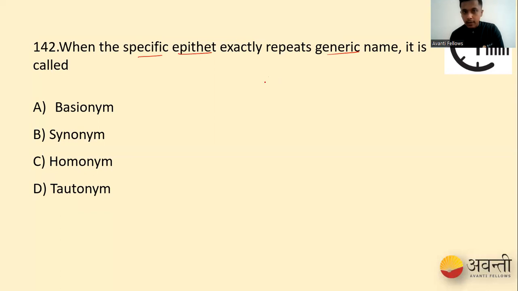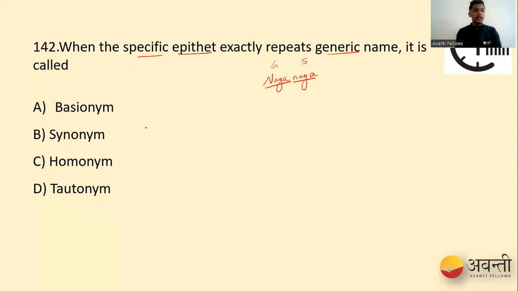Let me give you an example. Naja naja, correct? Naja naja is the scientific name for cobras. Can you see that the generic name and the specific name are the same? So what is this called? Is it called basonym?